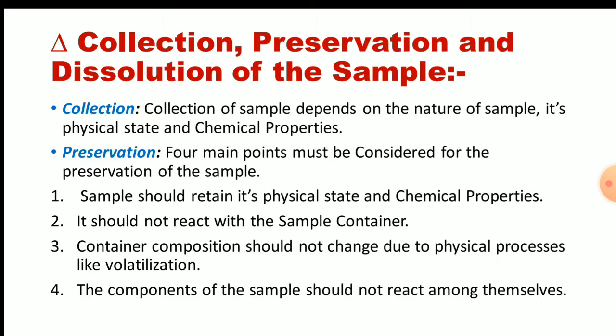Now the preservation. While preserving the sample material, we have to keep four main points in our mind. The first point is the sample should retain its physical state and chemical properties. That means whenever we are sampling a particular sample, its physical state and chemical properties will be the same, that will not change.